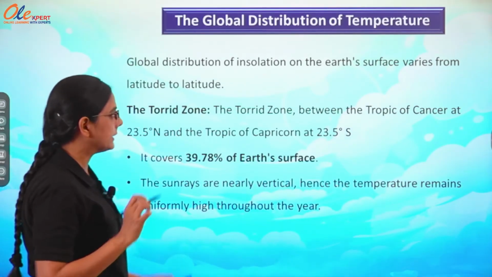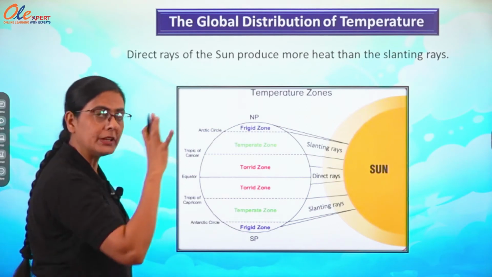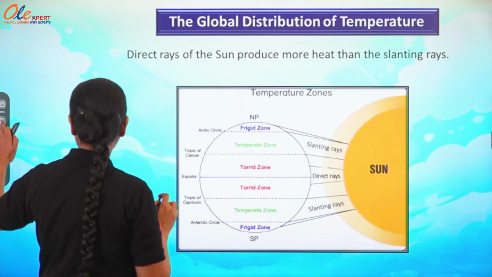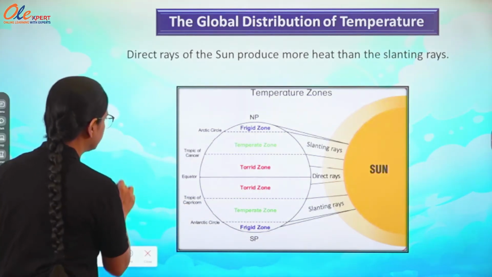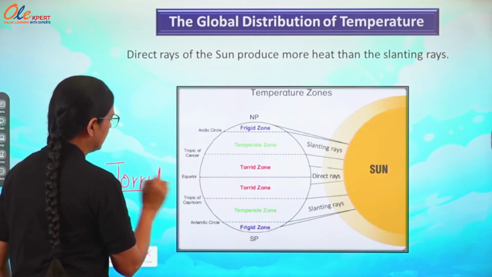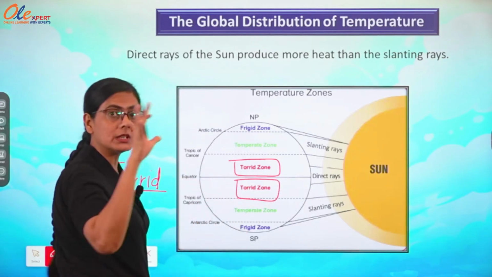So, you can see here through this one, torrid means between the tropics. Torrid, the spelling will be like this, T-O-R-R-I-D, it is written here, torrid zone, means between the tropics.